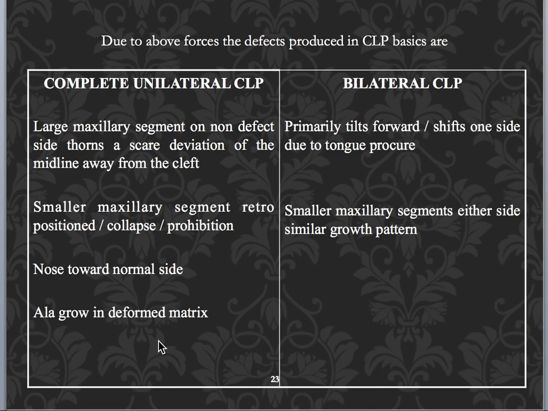And this is the comparison, it is not a comparison, sorry. This is the clinical features where complete unilateral cleft lip and palate is present and bilateral cleft lip and palate is present.